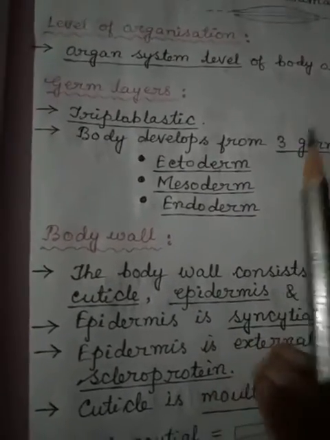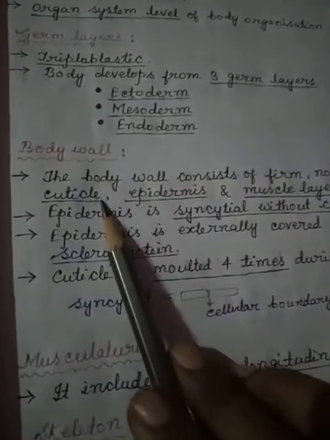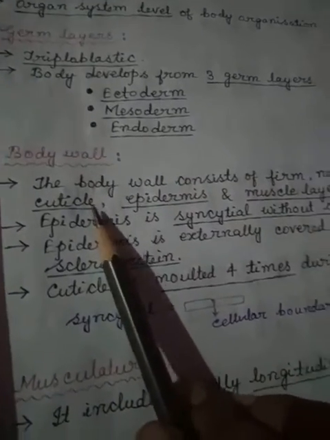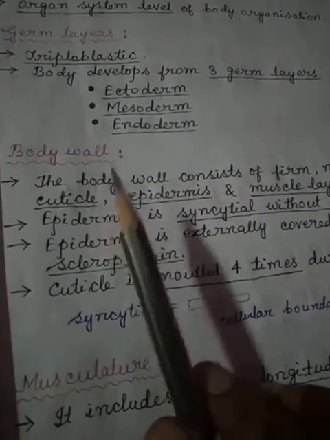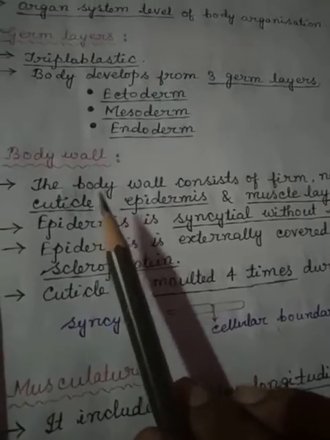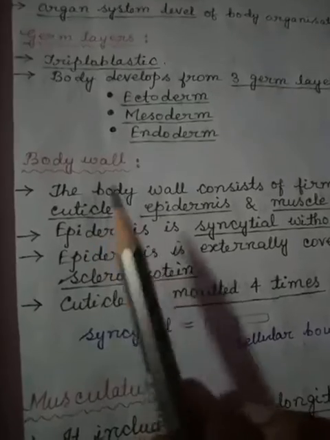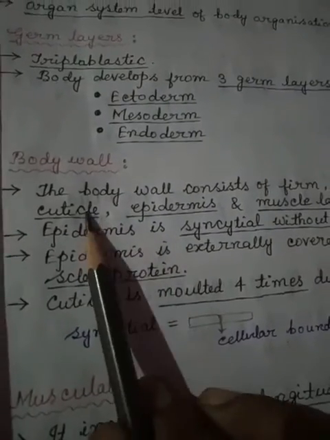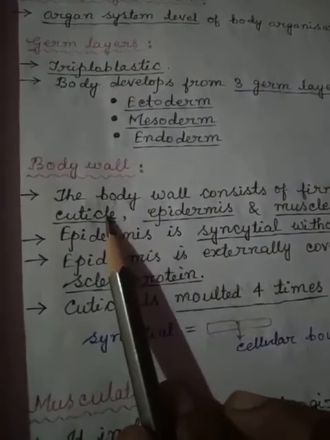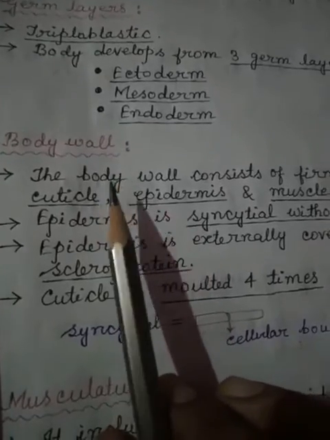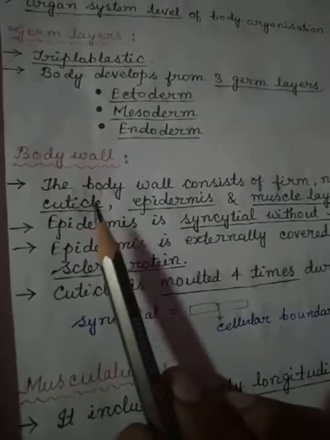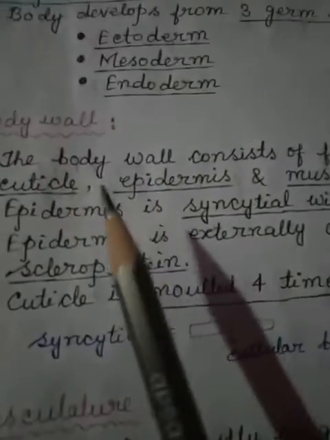Okay. Body wall. Their body wall consists of a firm, non-living, resistant cuticle. Actually, cuticle means a substance which is the outer covering of their skin. When they are found in parasitic form, meaning inside a living organism, the cuticle protects them from different kinds of acids or fluids that are secreted inside the body. So that's why they have a resistant cuticle which protects them from the secretions of the animals.